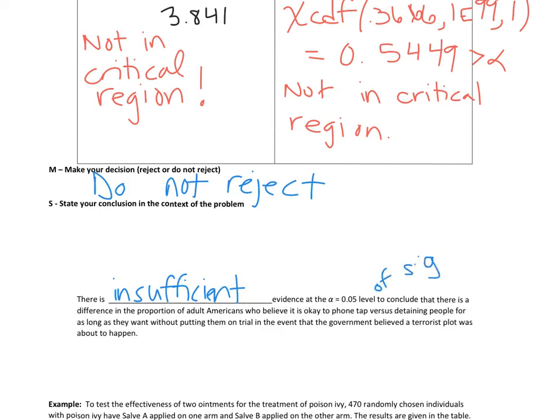Forgot that part. To conclude that there is a difference in the proportion of adult Americans who believe that it's okay to phone tap versus detaining people for as long as they want without putting them on trial in the event that the government believed a terrorist plot was about to happen.